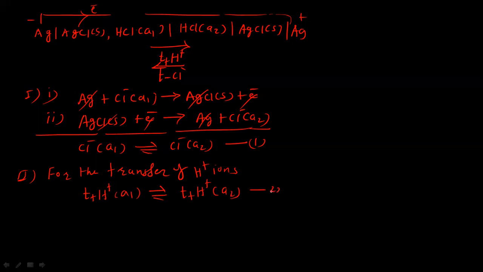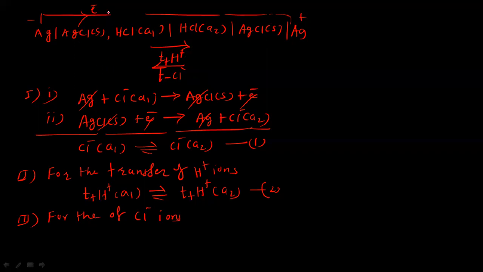This is second. Now third, for the transfer of chloride ions, Cl minus ions. So Cl minus ions are transferred from RHS to LHS to complete the external circuit.